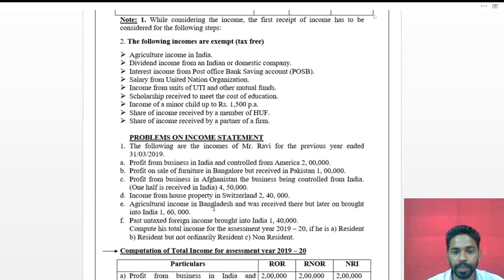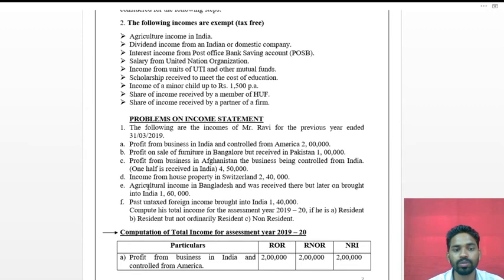Next, agriculture income in Bangladesh which was received there but later on brought into India. It will come under income from others.